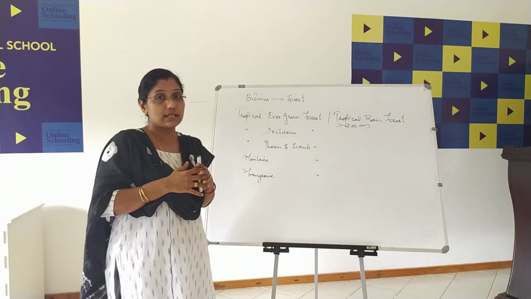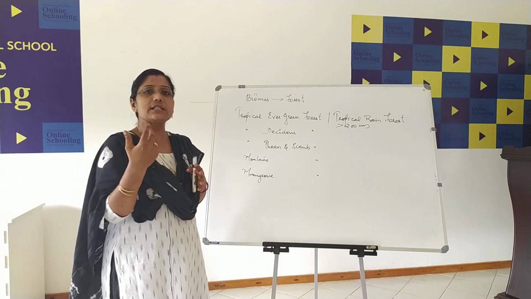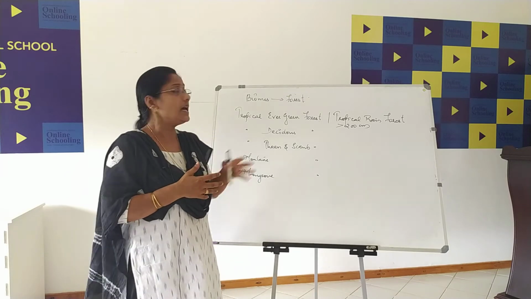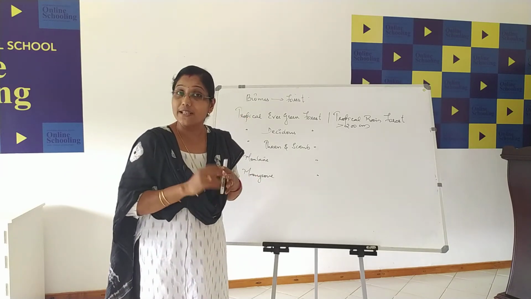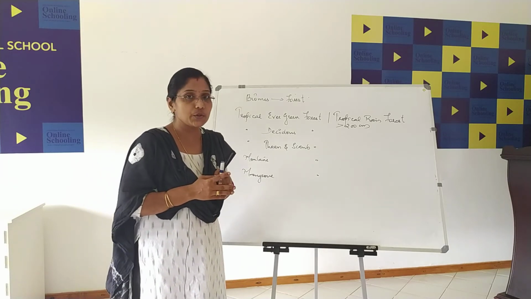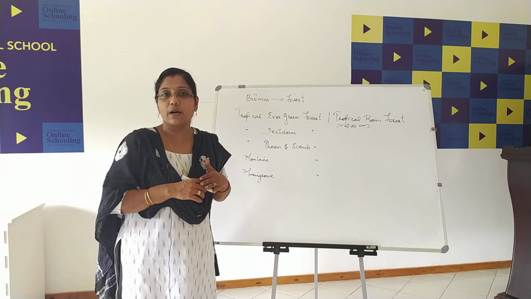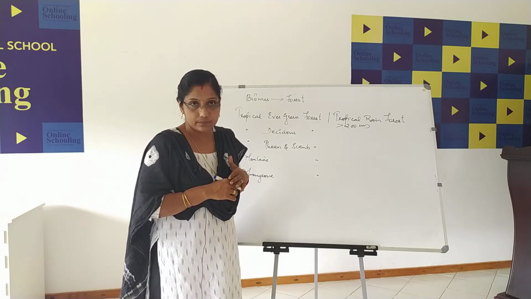Very big trees we can see, and it will be a dense forest where we can see wild animals. For example, lemur, monkey, elephant, lion, tiger, everything we can see in the evergreen forest. Likewise, different varieties of plant species like mahogany, cinchona, rosewood, ebony. All these are the different types of species which can be found in the evergreen forest.